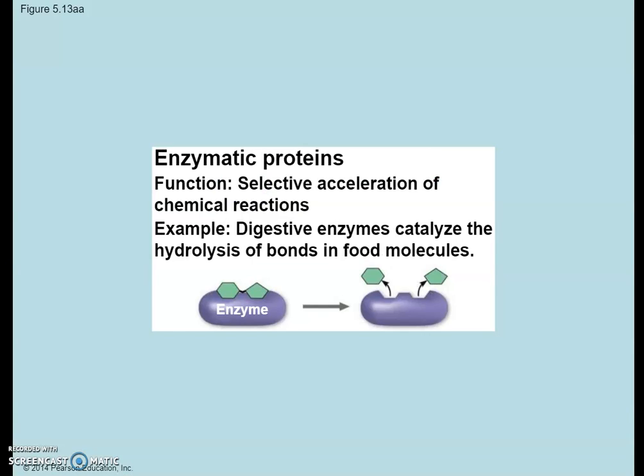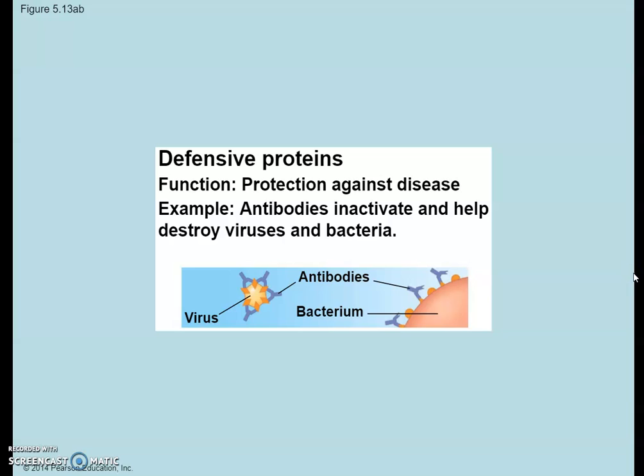The enzymatic proteins, their function is selective acceleration of chemical reactions. An example would be digestive enzymes catalyzing the hydrolysis of bonds in food molecules, such as amylase, digesting starch products. Defensive proteins, their function is to protect against disease. The antibodies inactivate and help destroy viruses and bacteria.